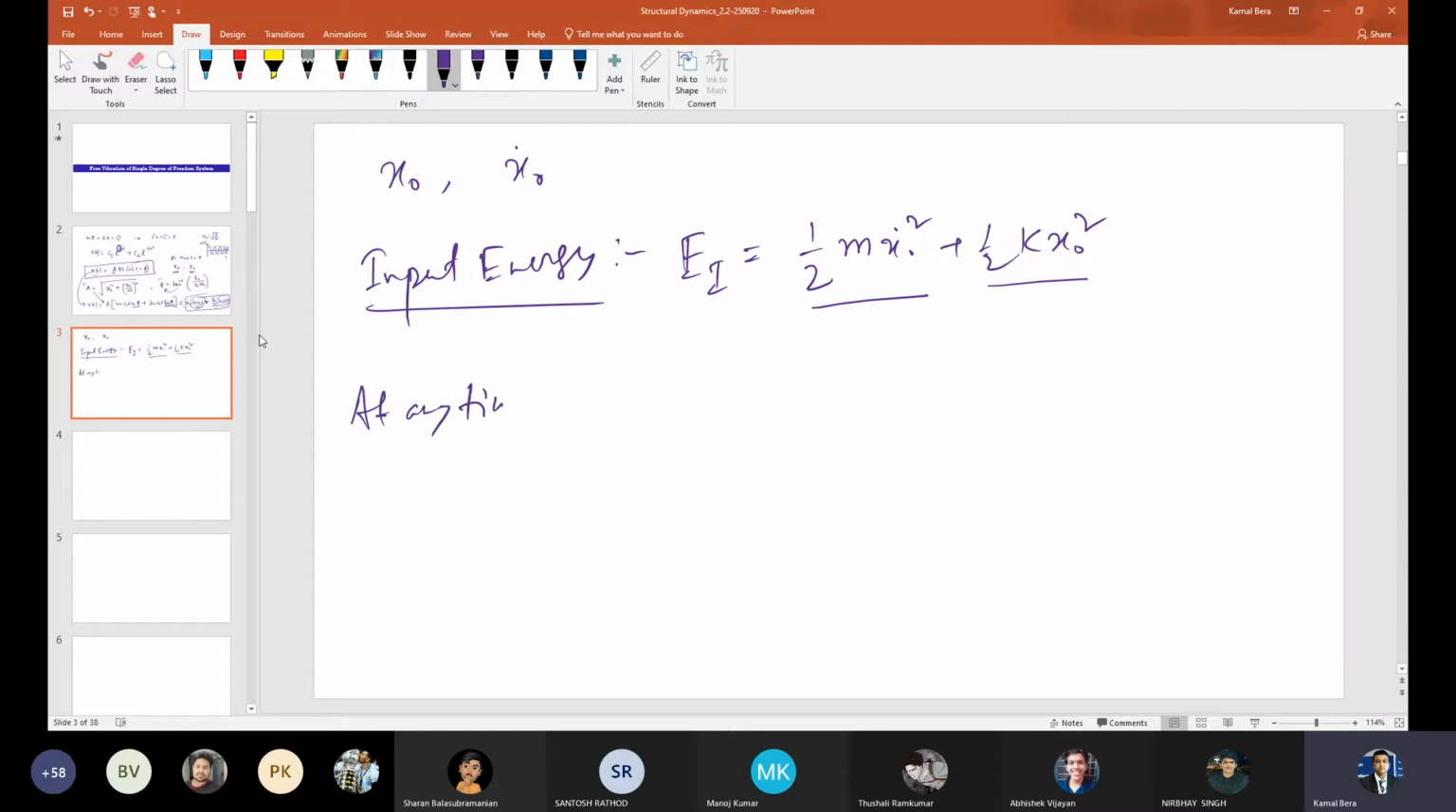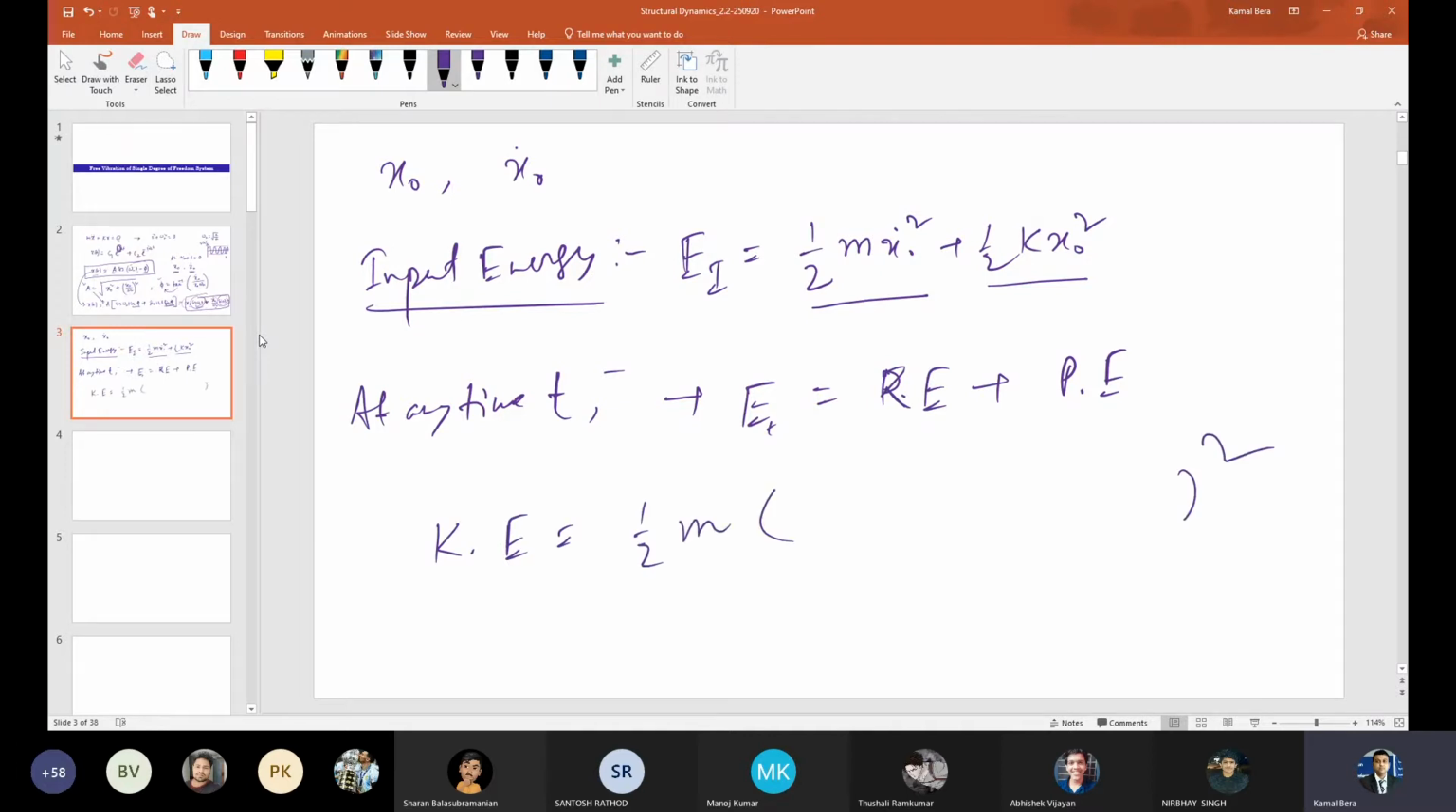At any time t, what is the energy? You find out the energy. So that will be kinetic energy plus potential energy, right? What is the kinetic energy? Half m, you find out the velocity, make it square. Potential energy is half k, displacement square, x(t) square. Basically, I should not write like this, it should be x(t) square. And you will do the calculation now.